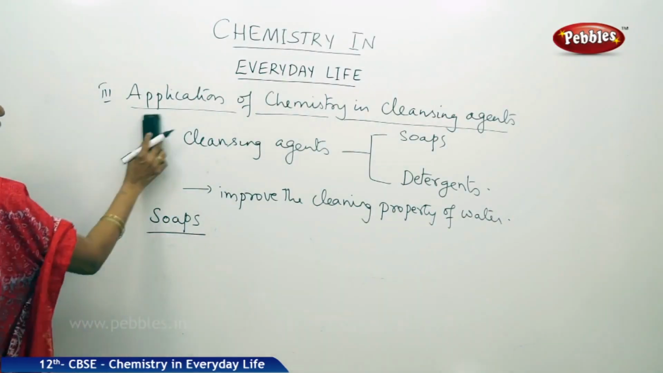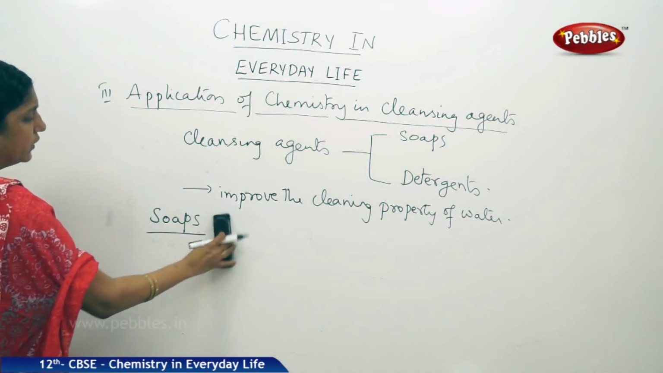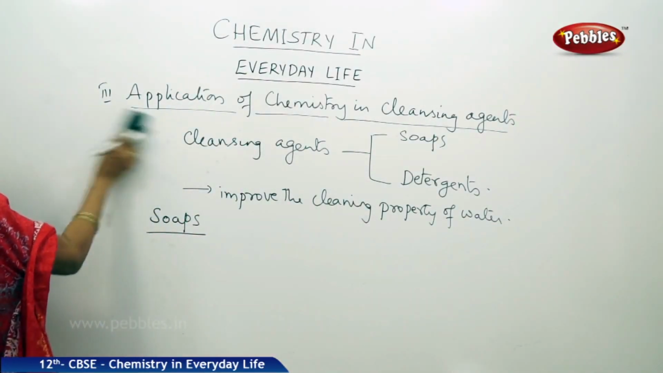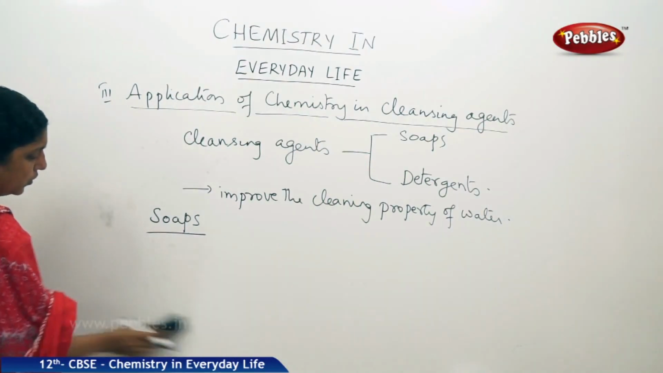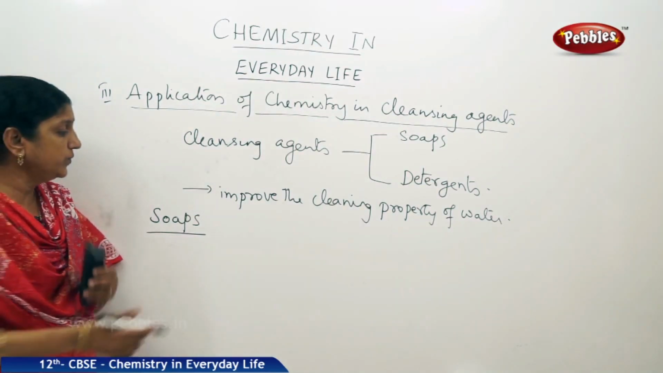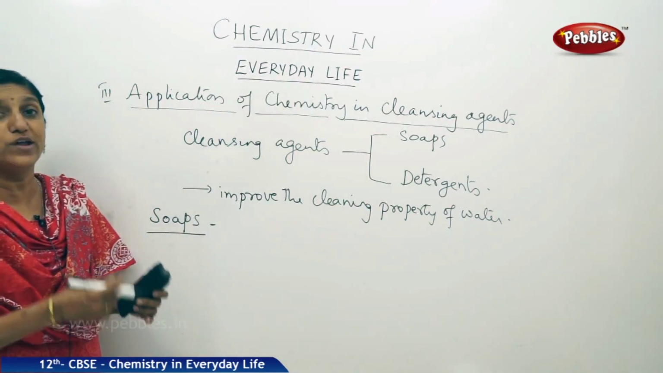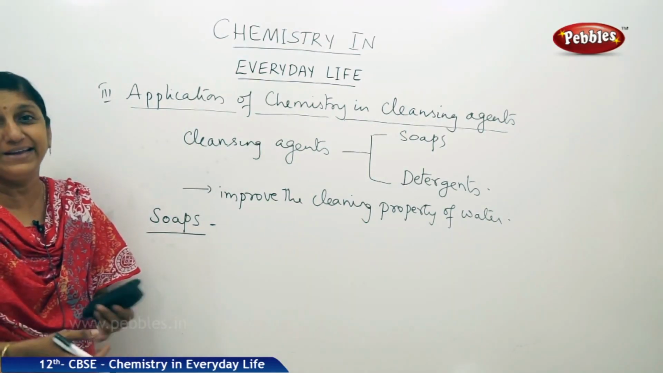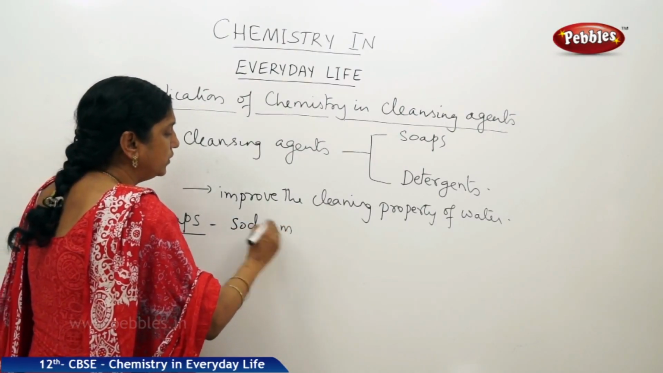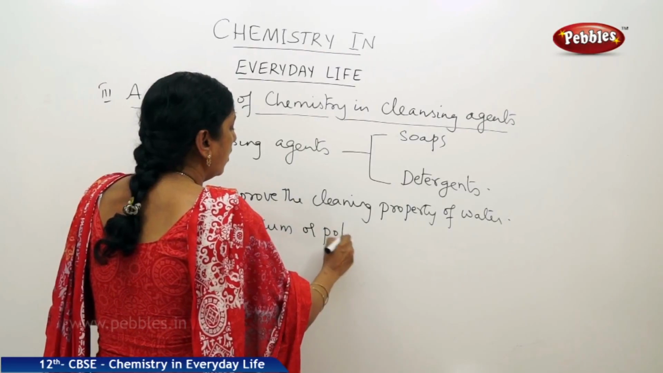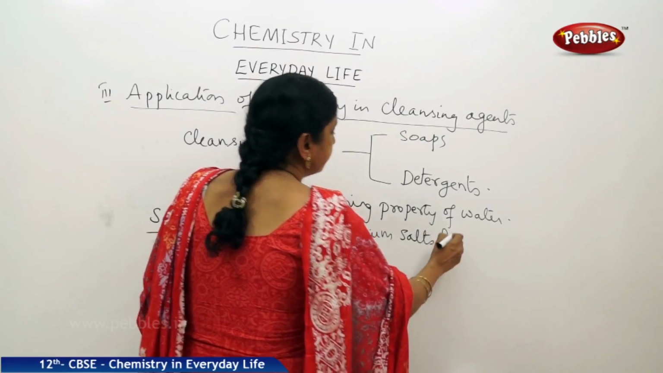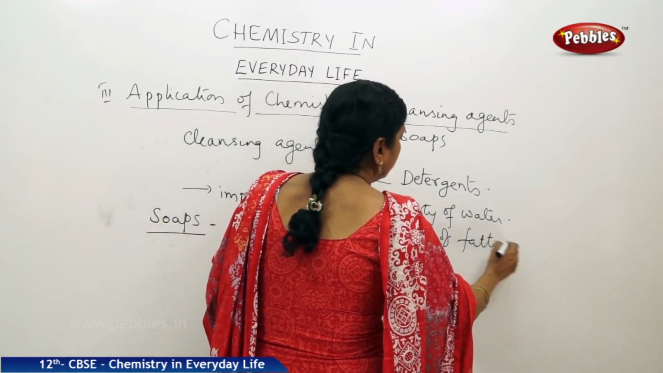We are all familiar with this word soap. We know it is used for cleaning various things, not only cleaning ourselves, also cleaning the various objects around us, the floors, the windows and so on. So, what exactly are these soaps? Let us see. Chemically you can define soaps as sodium or potassium salts of fatty acids. So let us define soaps. They are sodium or potassium salts of fatty acids.